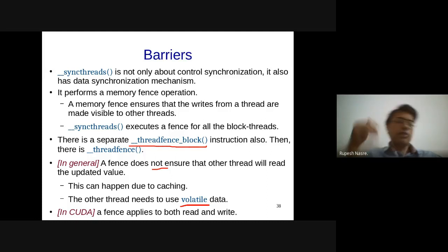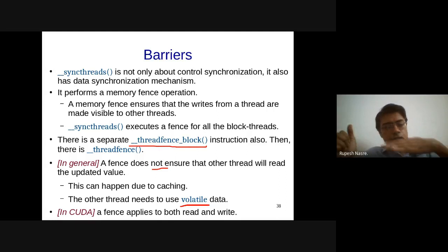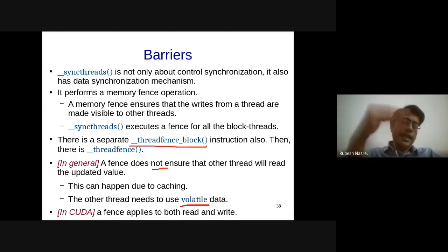Yes, that is correct. When I said it in general, that does mean that it is applicable to the CPU also, where the threads are totally independent. But we have to always see the thread fence from the perspective of individual threads. So you look at the code of an individual thread, which might be different, and then there is a thread fence being executed. It might be executed by a subset of threads. It might be inside a conditional or something. Then whatever data items within that thread are being written, just before the thread fence, those are the ones which are going to be in effect.